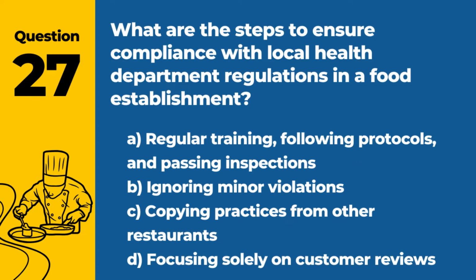Question 27. What are the steps to ensure compliance with local health department regulations in a food establishment? A. Regular training, following protocols, and passing inspections. B. Ignoring minor violations. C. Copying practices from other restaurants. D. Focusing solely on customer reviews. Answer A. Regular training, following protocols, and passing inspections. Compliance is achieved through adherence to regulations and continuous education.